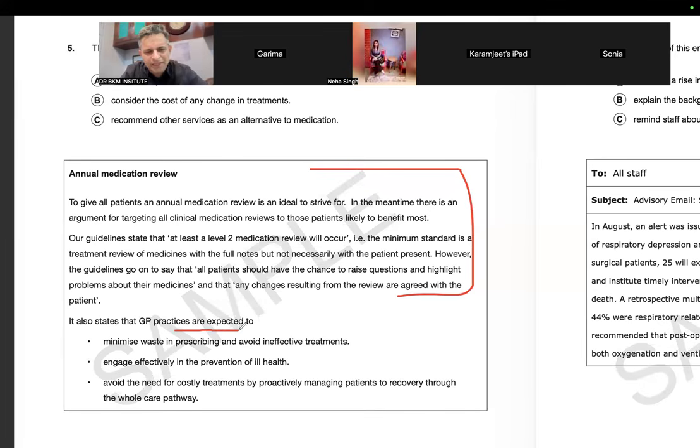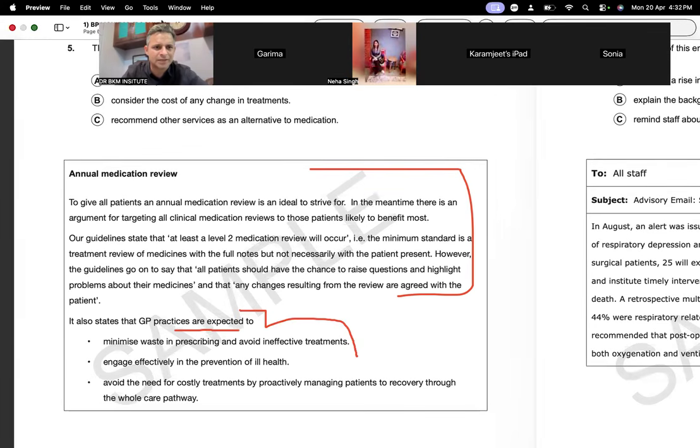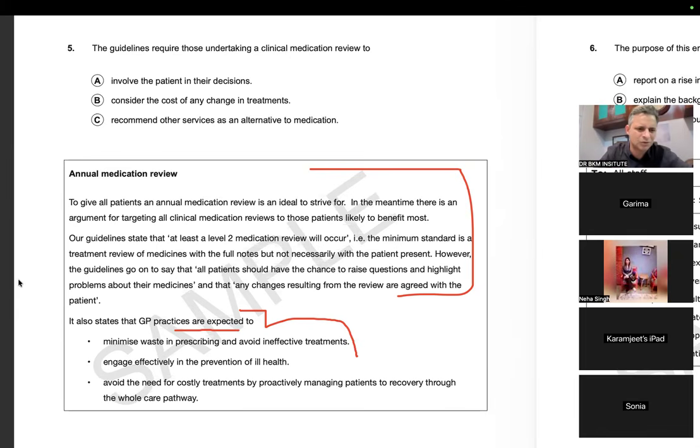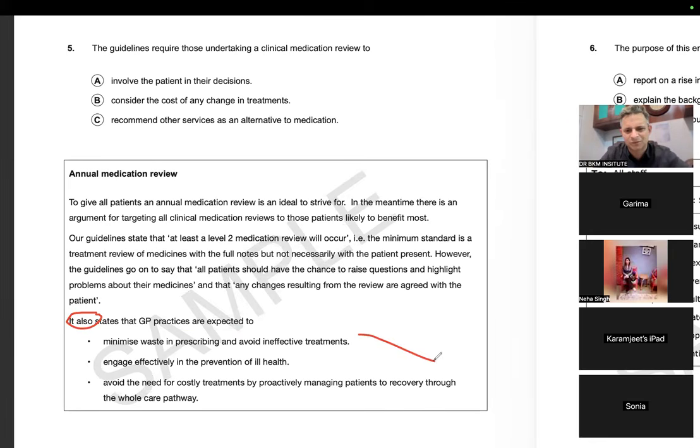It also states that again, it should not have my answer though, because my main line was, what was my main line? Just give me 1 second. The guidelines, what are the guidelines trying to say? But I will read it for you, just not to confuse you, because normally I know from this word also that this cannot have my answer normally, but in the final exam I will read it.